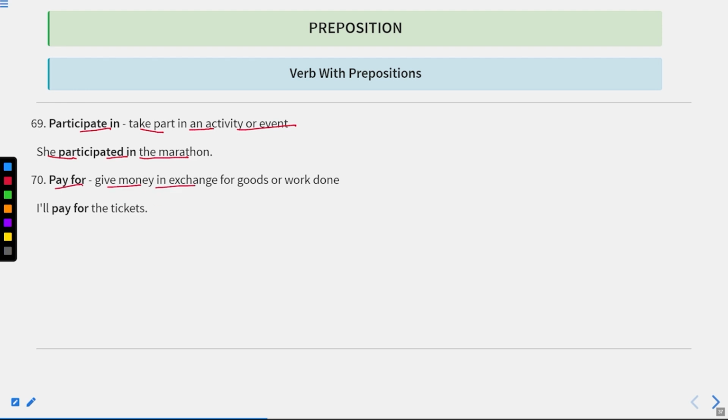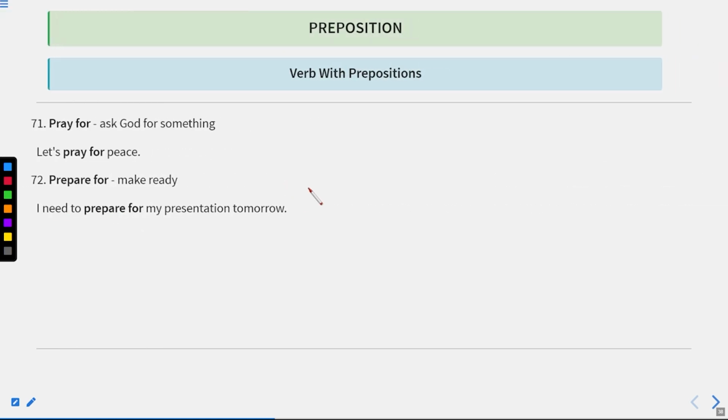Pay for means give money in exchange for goods or work done. Now, if you go anywhere and you buy something, you pay for that particular product which you have bought. I'll pay for the tickets. It means I'll pay the amount of the tickets. Now let us move to the next one. Pray for, ask God for something. Let's pray for peace. It means let's ask God for something. It means let us worship God for peace.